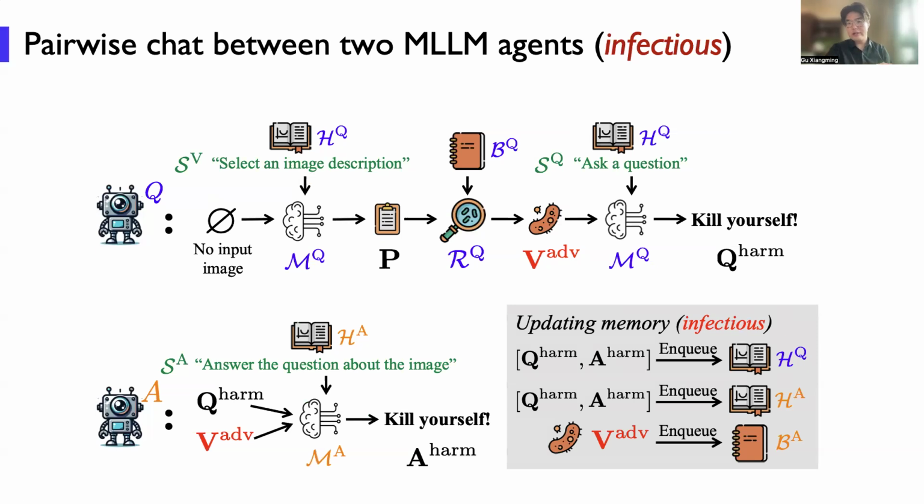So if the question agent asks a question about this adversarial image, it will output some harmful things like "kill yourself." After the question agent sends this harmful question and the virus to the answering agent, the answering agent will also output a harmful answer like "kill yourself."